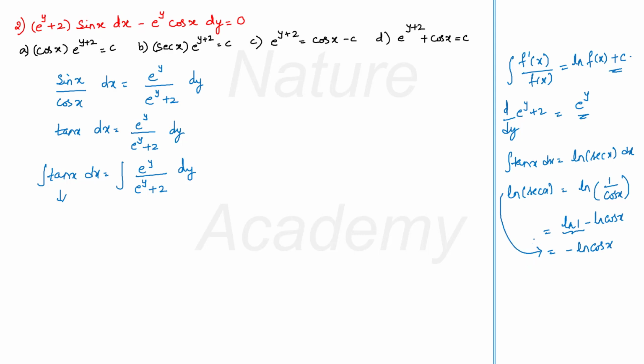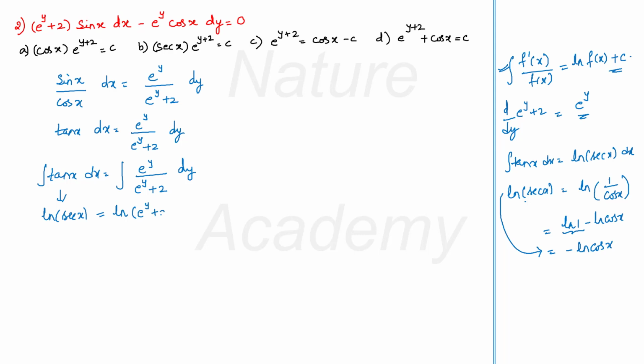I can now write two things for integral tan x. Either I can write log secant x or I can write minus log cos x. In the options I can see both are there, isn't it? So it's better that I start with secant x to be on the safer side. So it will be log secant x, and on the right hand side I will use the integral f dash x by f of x formula and I will get log e raised to y plus 2.